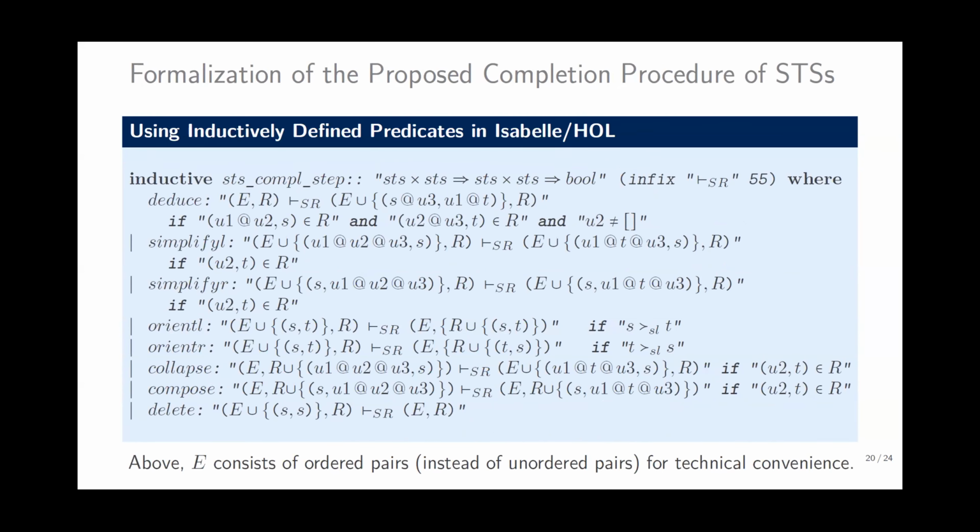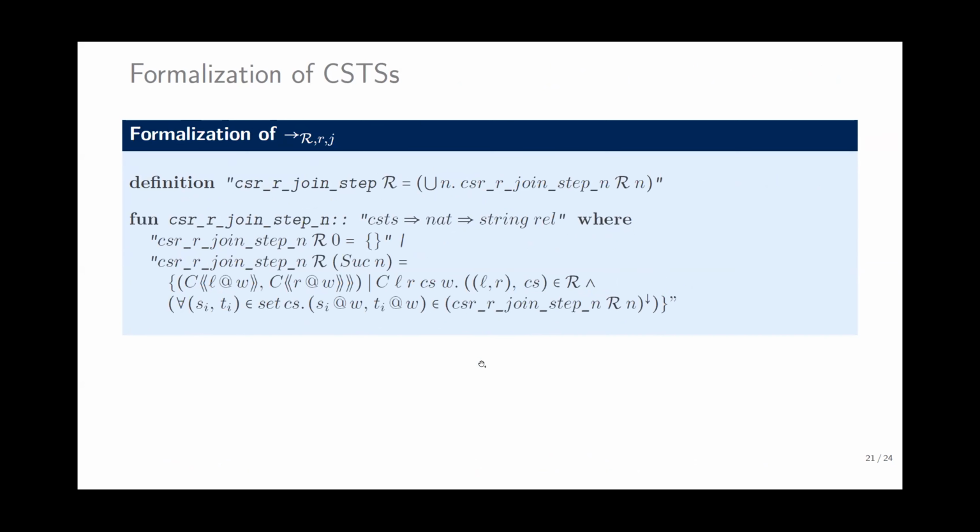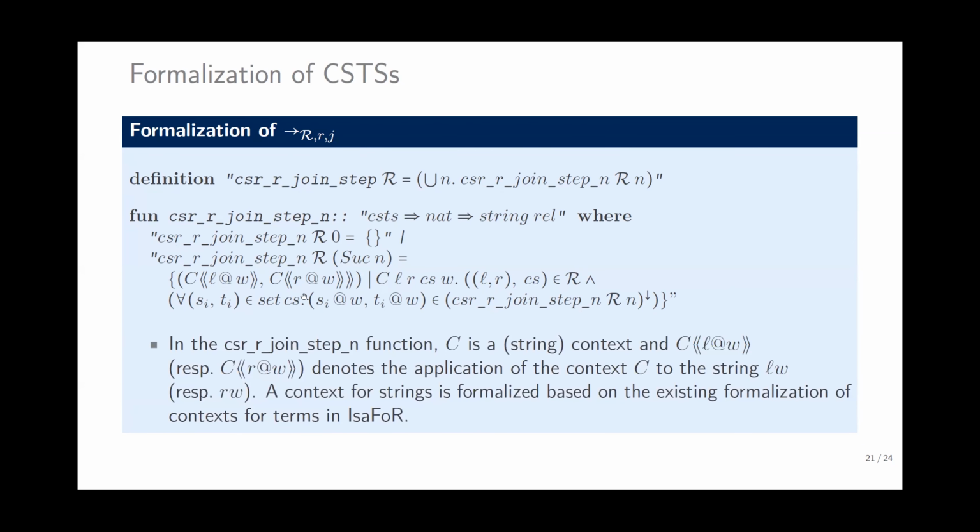In Isabelle, we just use an inductively defined predicate in Isabelle/HOL. E is basically unordered pairs, but for technical convenience we just use ordered pairs. Right join rewrite steps can be defined using this inductive definition, where C is a string context. The context for strings is based on the existing formalization of context for terms in Isabelle.